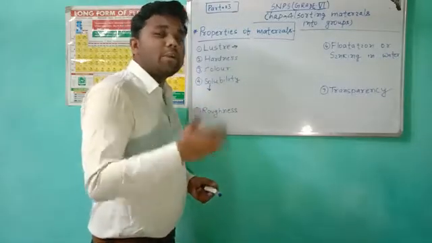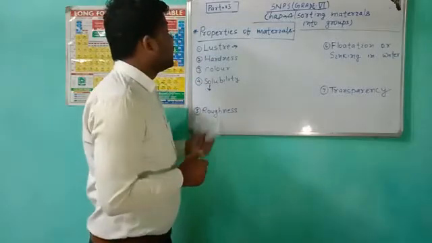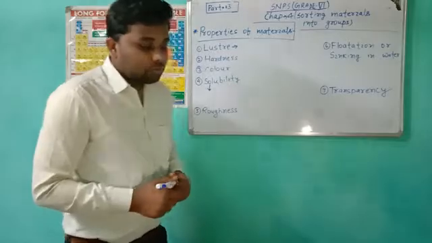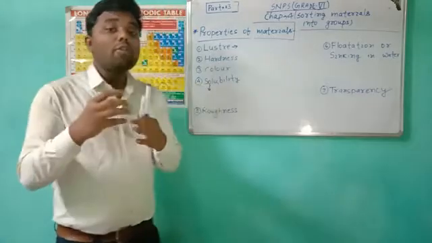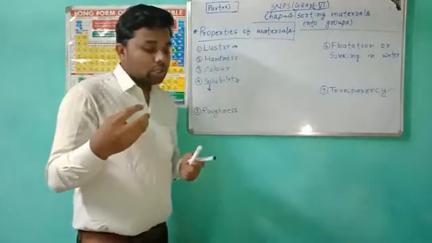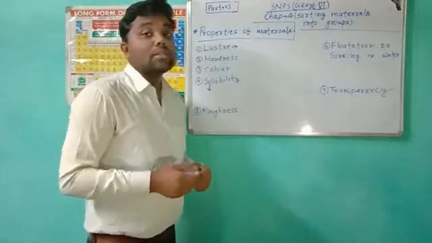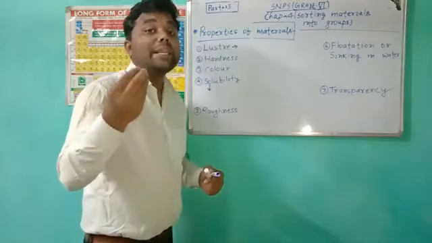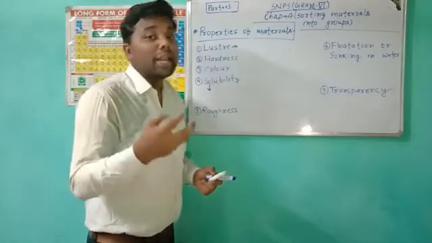There are several properties, of which the first one is luster. What is luster? It is a specific sign of a material, and due to this property some metals are used to make jewelries, like gold and silver.